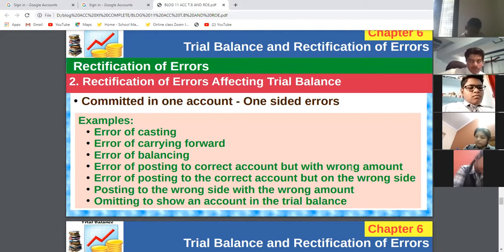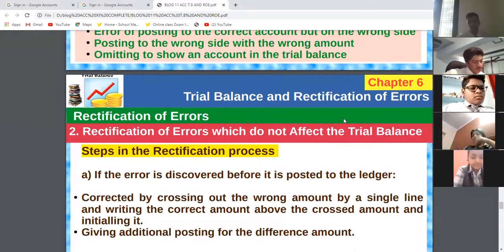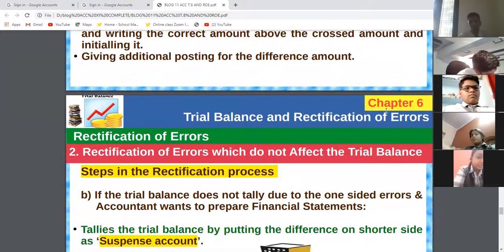These are the examples of one-sided error, and one-sided error affects the trial balance. Now, rectification of errors which do not affect the trial balance, already we have done.